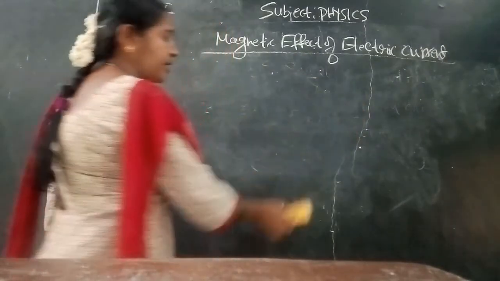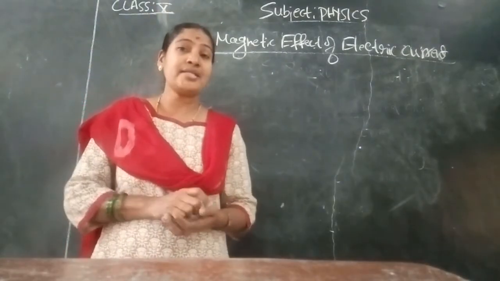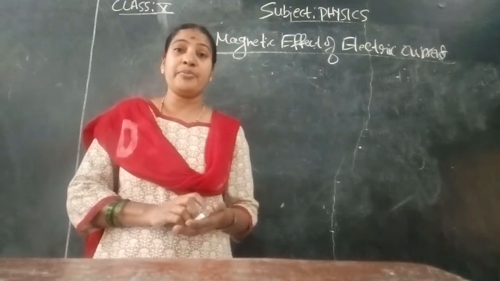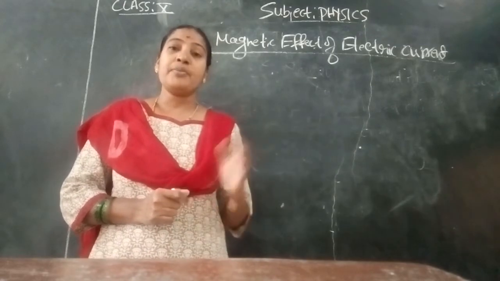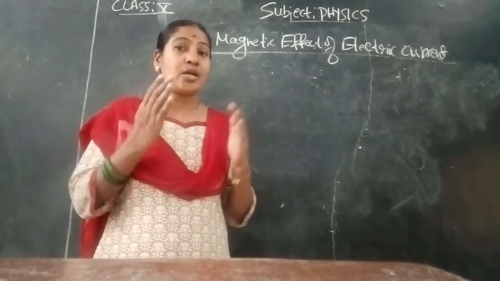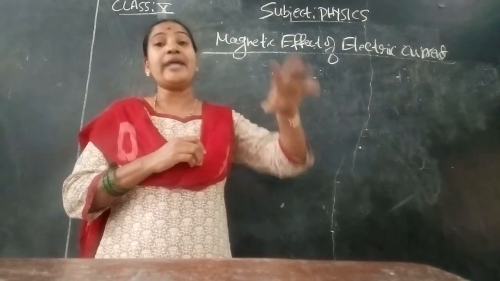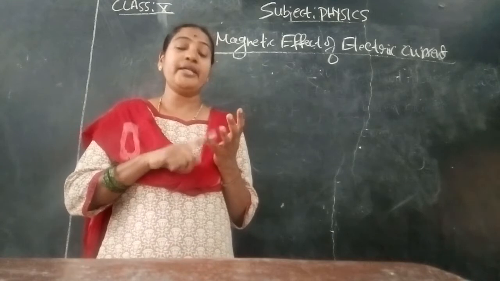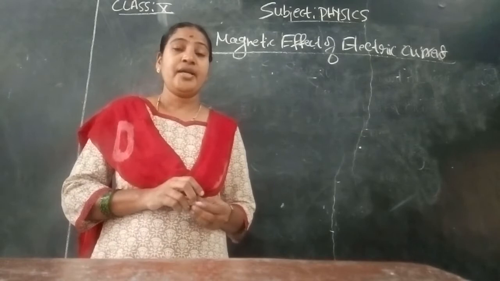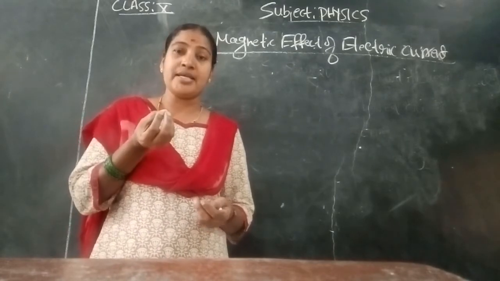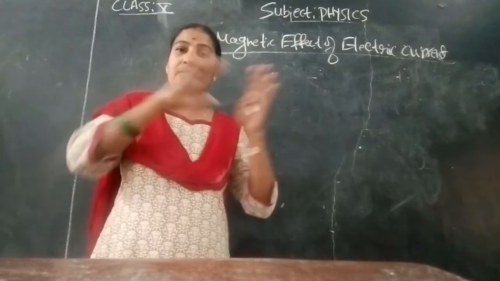Then Oersted experiment. Mainly Hans Christian Oersted, the famous physicist. What has he given as information? He has shown that there is a close relationship between electricity and magnetism. From his idea only we come to know this. For that activity, what items did he take? He took a battery eliminator, rheostat, ammeter, plug key, and gave the connection. Then afterwards, he took a magnetic compass and kept it near the circuit.